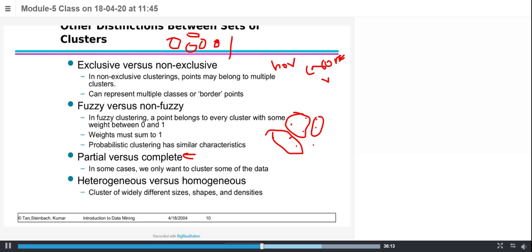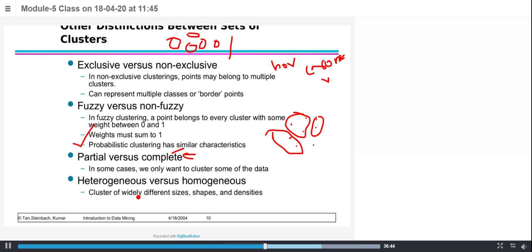If somebody simply proposes corona in the newspaper, we don't know which cluster it belongs to, we cannot identify it directly, because it is an infrequent thing that enters the newspapers. So these types of things we call partial clustering. And I already told you, if each and every object belongs to one of the clusters, then we say complete clustering.